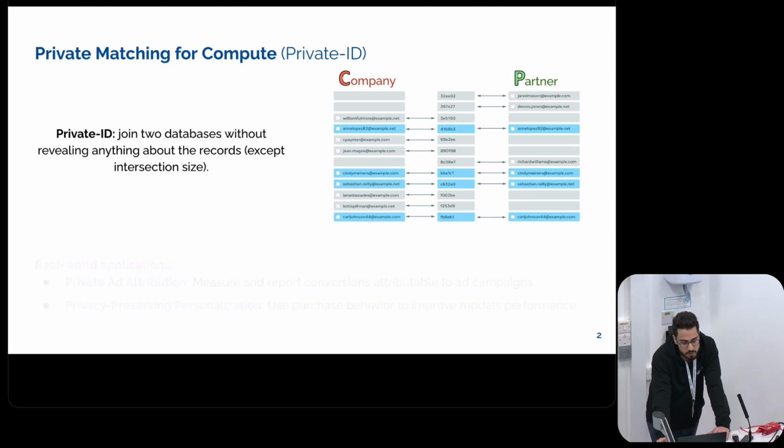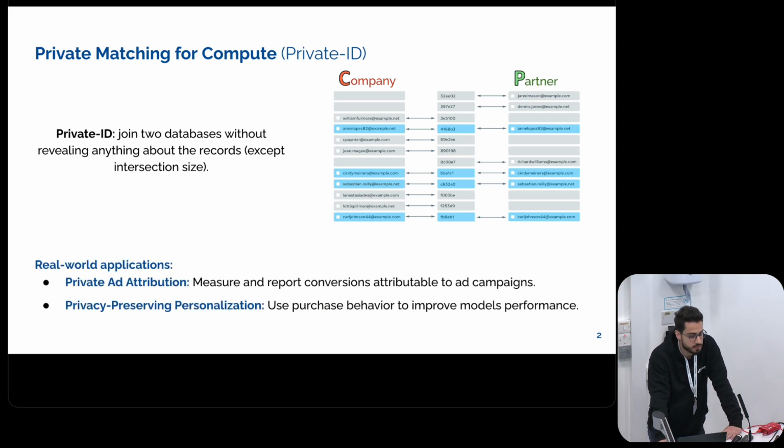This is very useful because we can do many applications with that, starting from ad attribution, where on one party you might have ad impressions, like what clicks you have done, and on the other party, we might have ad conversions. Joining these enables us to see how ads are performing, and later on we can do personalization in a privacy-preserving way, and so on and so forth.